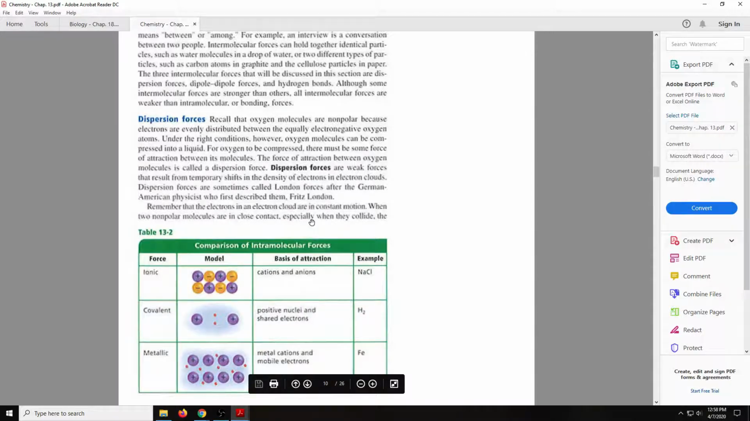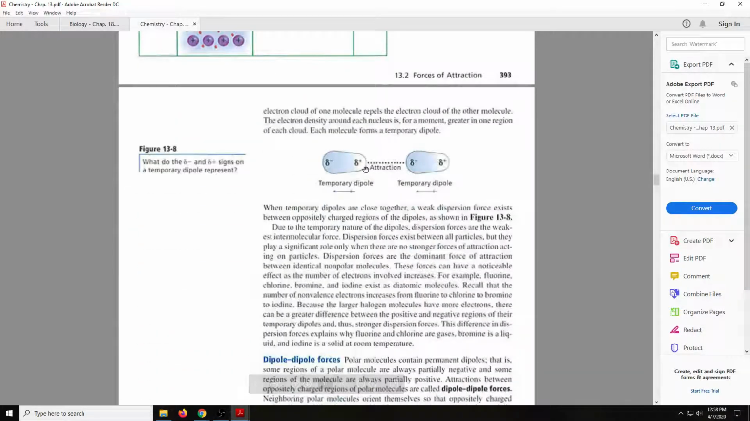So temporarily, there's a little bit of attraction between these molecules. It's not a covalent bond. It's not an ionic bond. There's just a little bit of push towards each other. But this is temporary, and due to the fact that these are temporary, these are the weakest of the intermolecular forces that we're talking about.